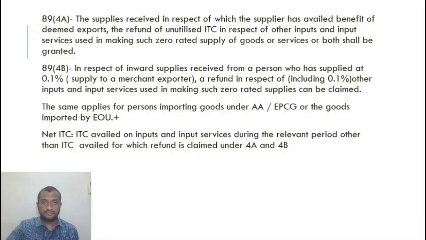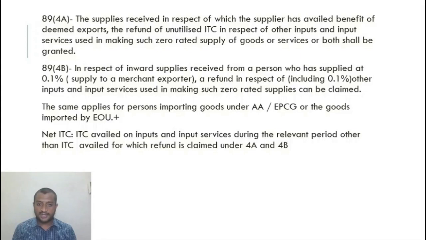All right. What is 89 4B? In respect of inward supplies received from a person who has supplied at 0.1%, a refund in respect of other inputs and input services used in making zero rated supplies can be claimed. So what is a merchant export?